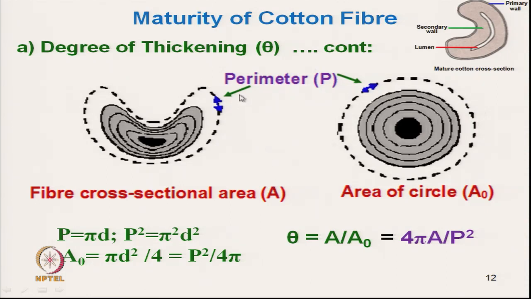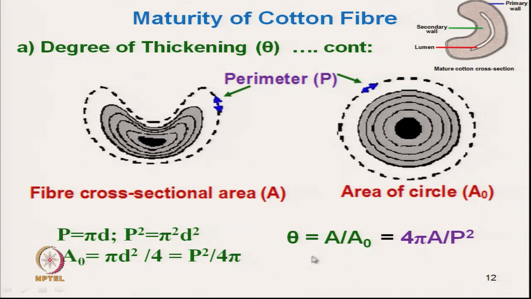Now, this perimeter P, we have converted into a circle whose area is A0. The perimeter P is pi d, so from there we can calculate A0: A0 is the perimeter squared divided by 4 pi.